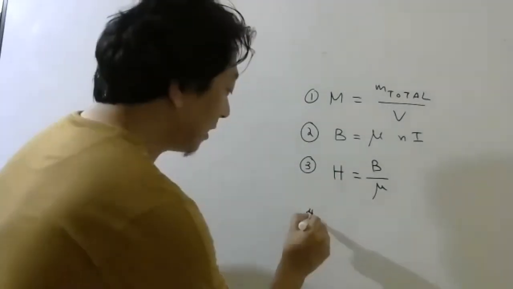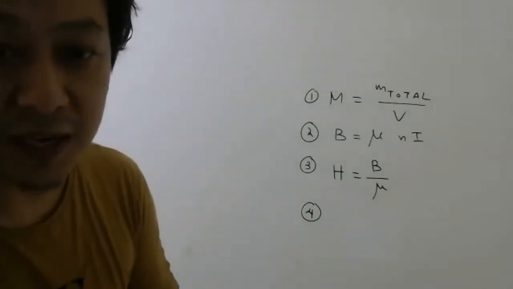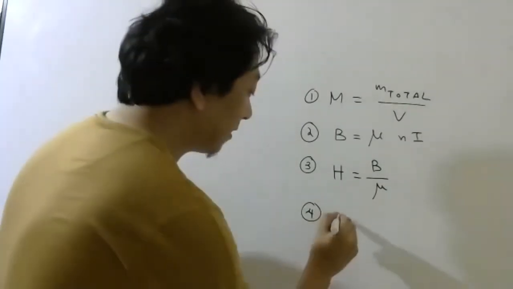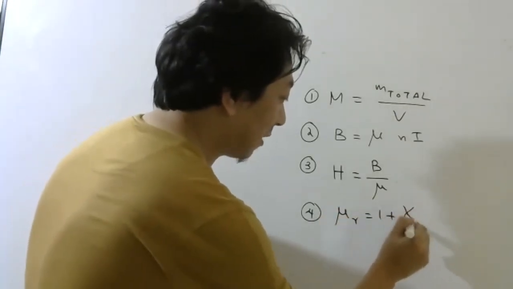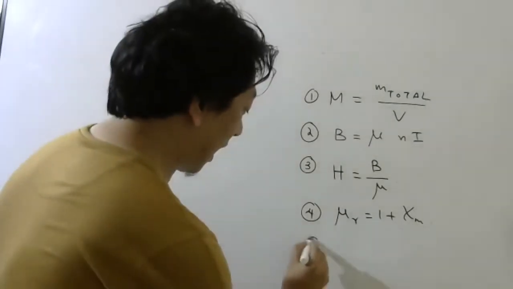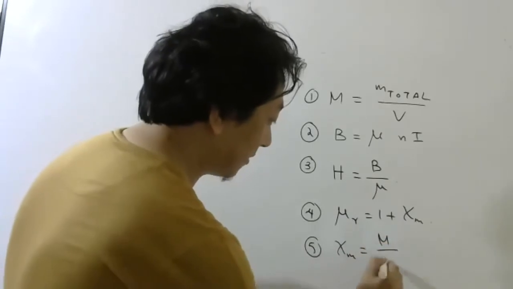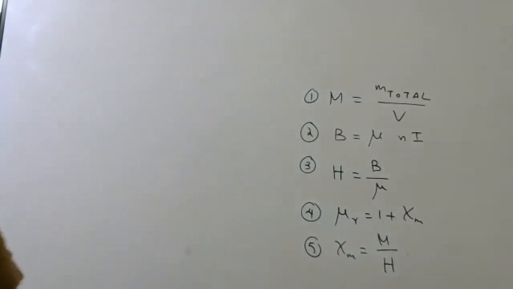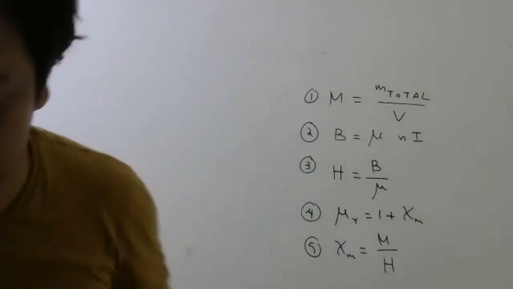And finally, if you want to build a relation between relative permeability and susceptibility, it is mu R equals 1 plus chi. So try to remember these basic formulas. One more you can add: susceptibility is M by H. These are the important formulae for this discussion.